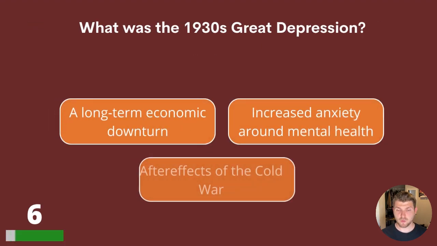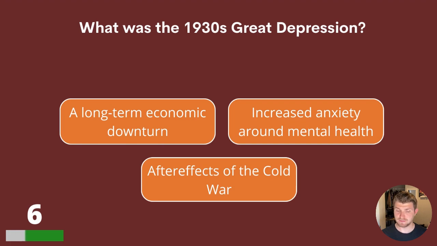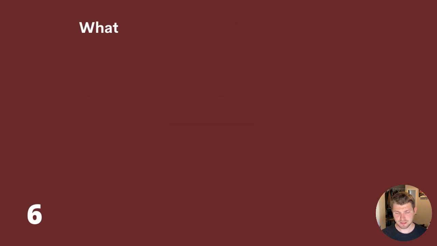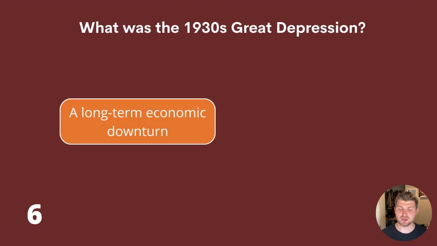Question 6. What was the 1930s Great Depression? A long-term economic downturn, increased anxiety around mental health, or after effects of the Cold War? And the answer is a long-term economic downturn.